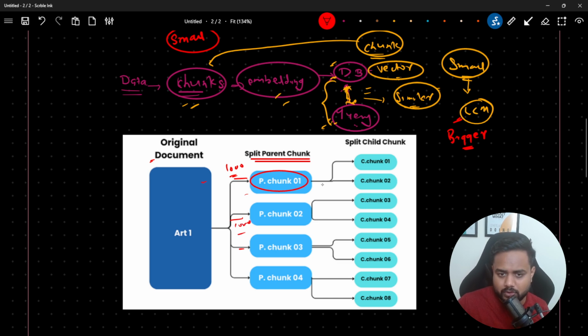Now we are going to create child chunks. Let's say inside each child chunk we have 5,000 tokens.